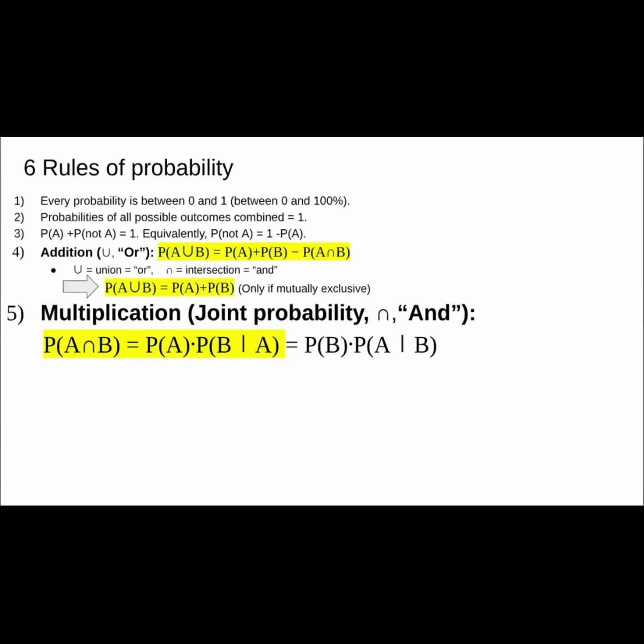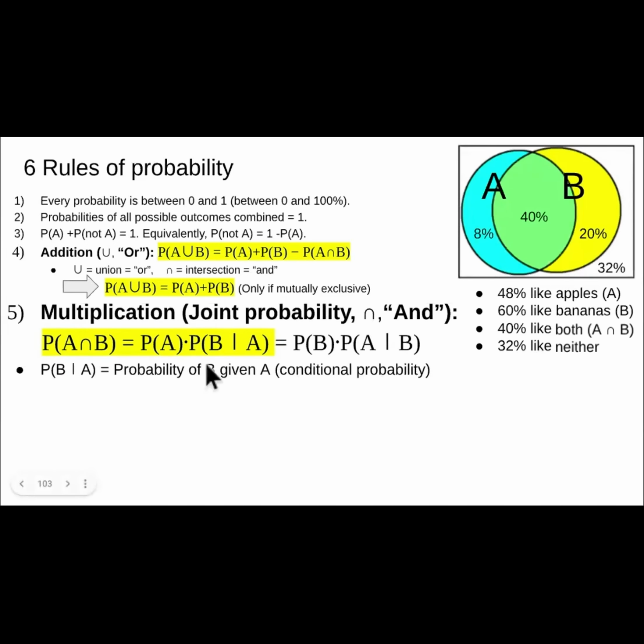The fifth rule is the multiplication rule, or the joint probability rule, and it's for the probability of A and B. We already saw that this symbol means and. This bar symbol means given that. And this means the probability of B given A. And this type of probability is called conditional probability. In our example, the probability of B given A means the probability of liking bananas given that you like apples.